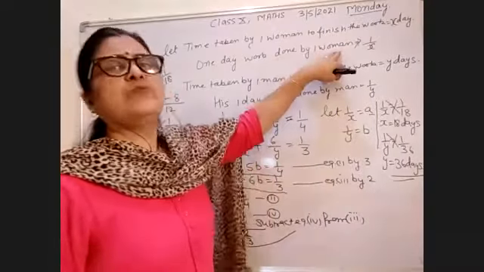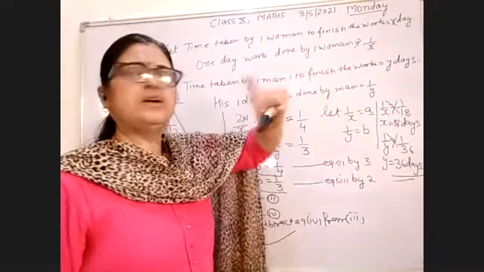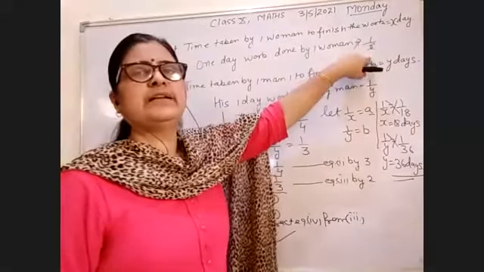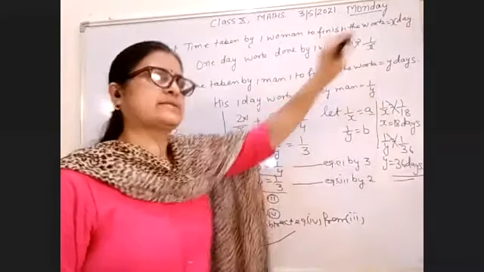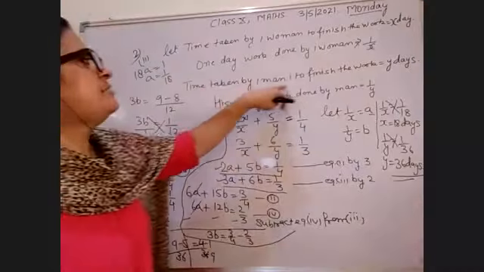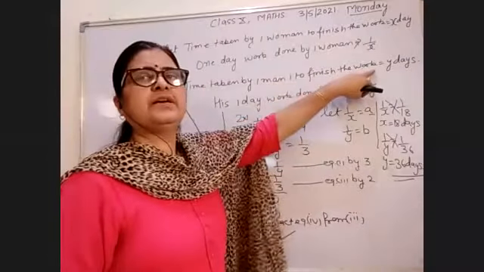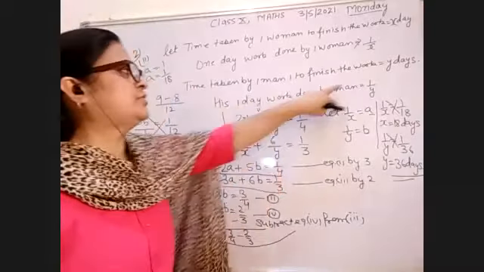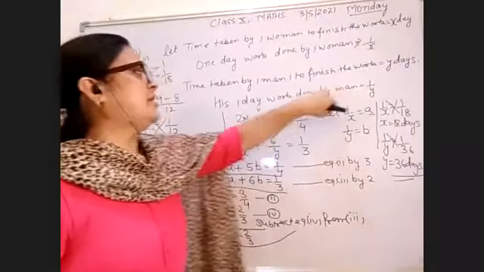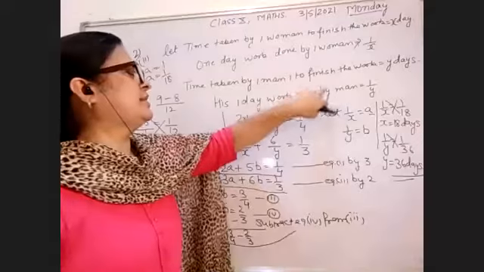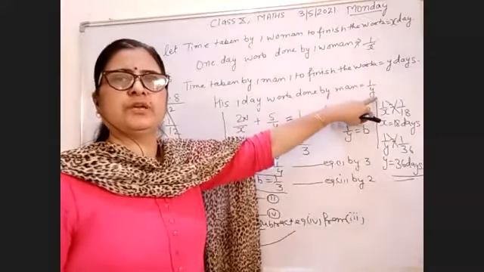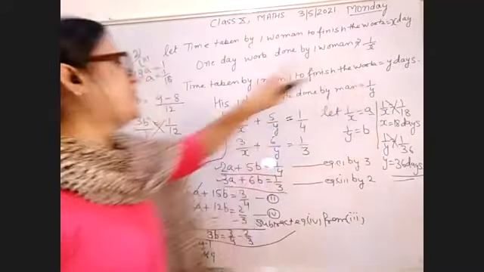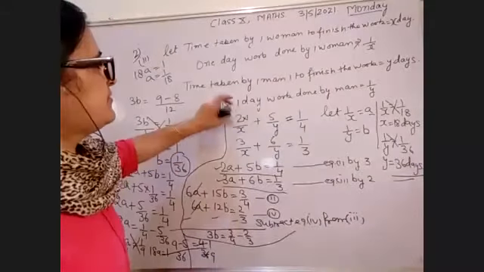Work done कितना हुआ one woman का? In 1 day work, it is equal to 1 day work equal to 1/x. Similarly, time taken by one man to finish the work equal to y days, and 1 day work of the man equal to work done by the man in 1 day, it is equal to 1/y.